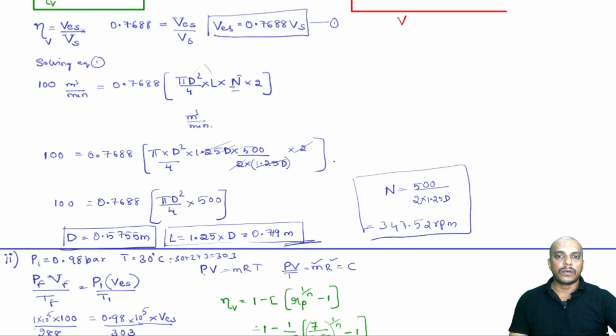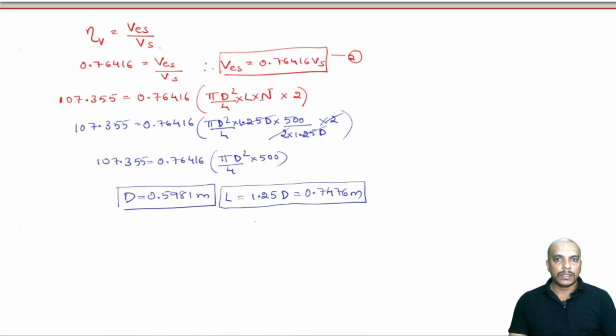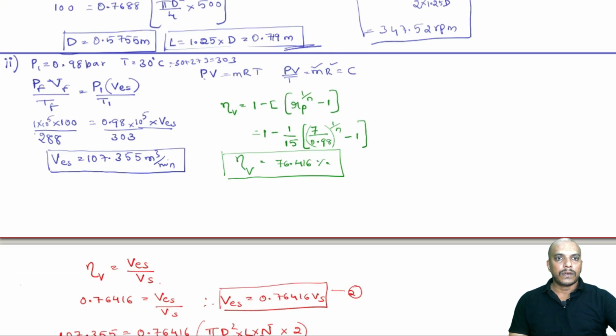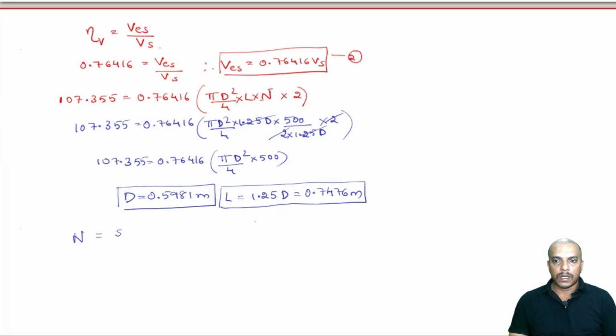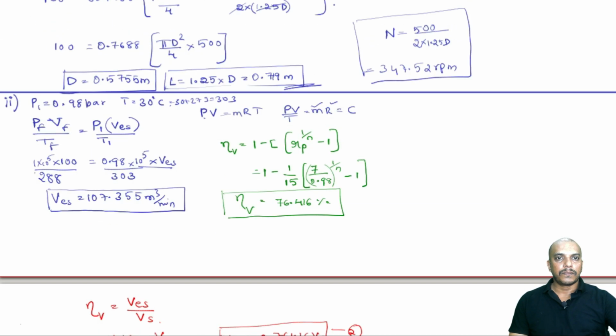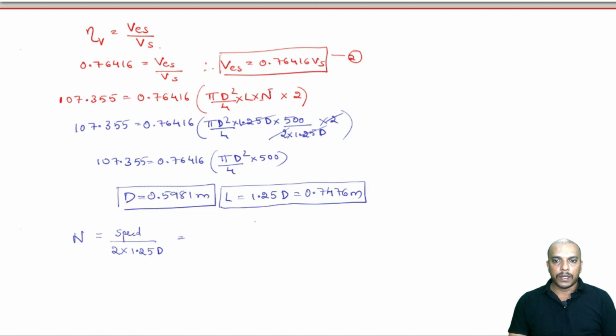Similarly, let us go to the second case. RPM n is 500 divided by 2 into 1.25 times the diameter.